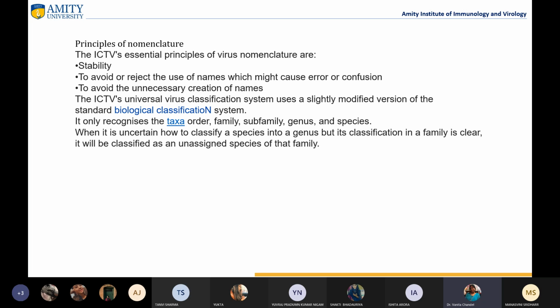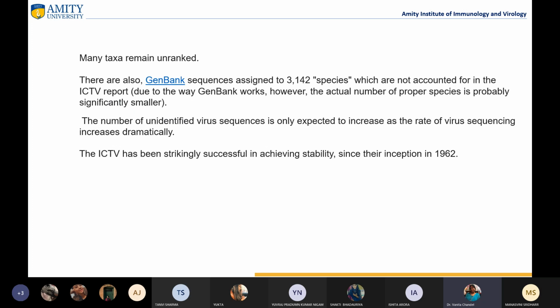Sometimes it is uncertain how to classify a particular species into a genus, but its classification in a family is clear. So there are some viruses which come under unassigned species of that family, because only a few characteristics match that particular family, but others are different. So we don't assign them into a particular genus. We just put them under some family and leave it at that. Those are called unassigned species also.